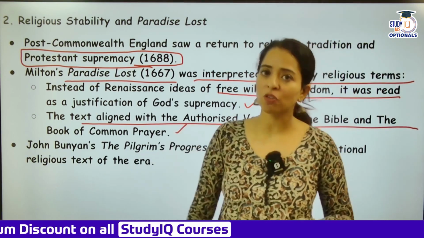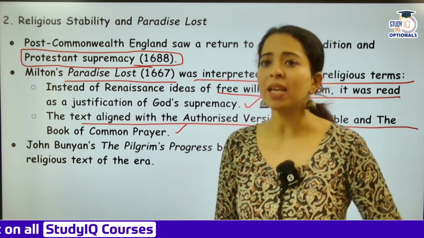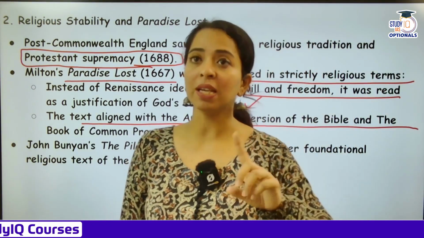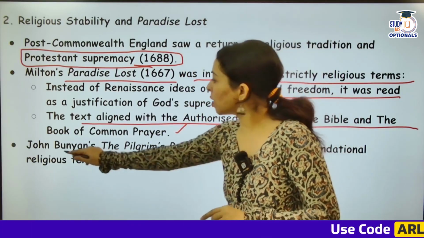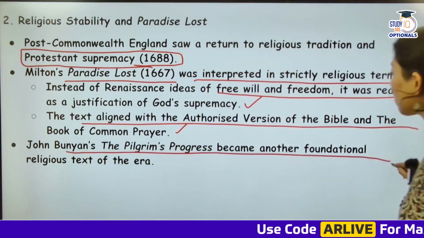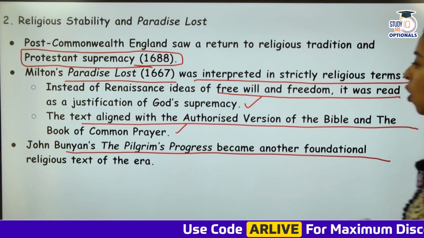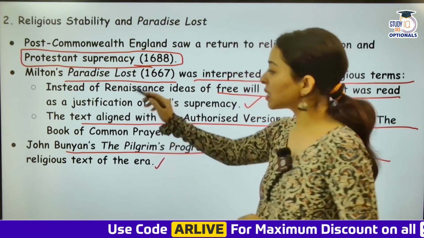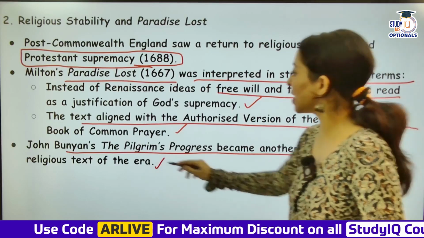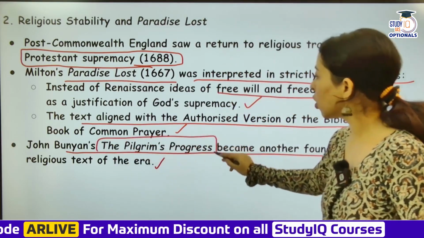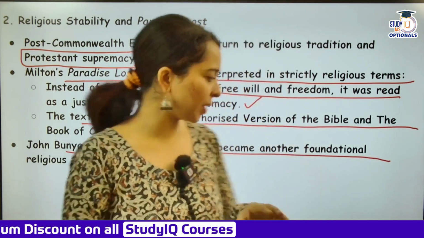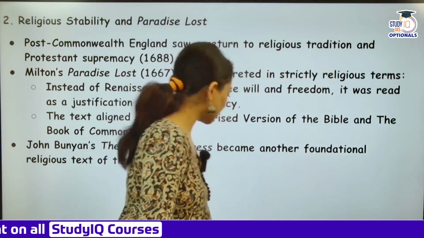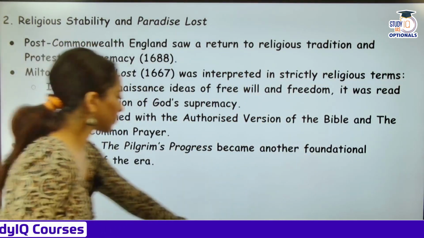Okay, so the authorized version of the Bible, I've discussed this. In 1611 James, yes, James was the one who brought it. John Bunyan's The Pilgrim's Progress became another foundational religious text of that era. So Milton's Paradise Lost and John Bunyan's The Pilgrim's Progress were considered the most religious works of that period. Now we are moving ahead to the second one.